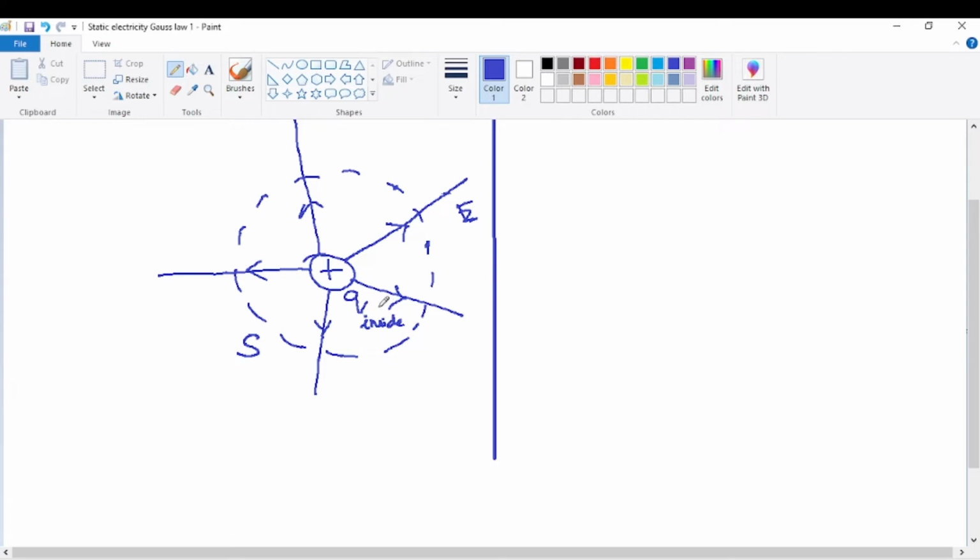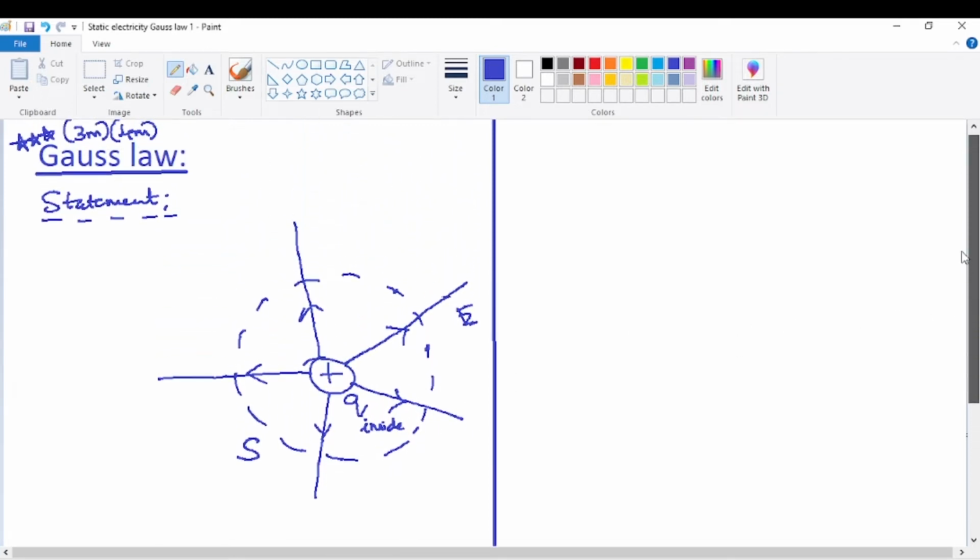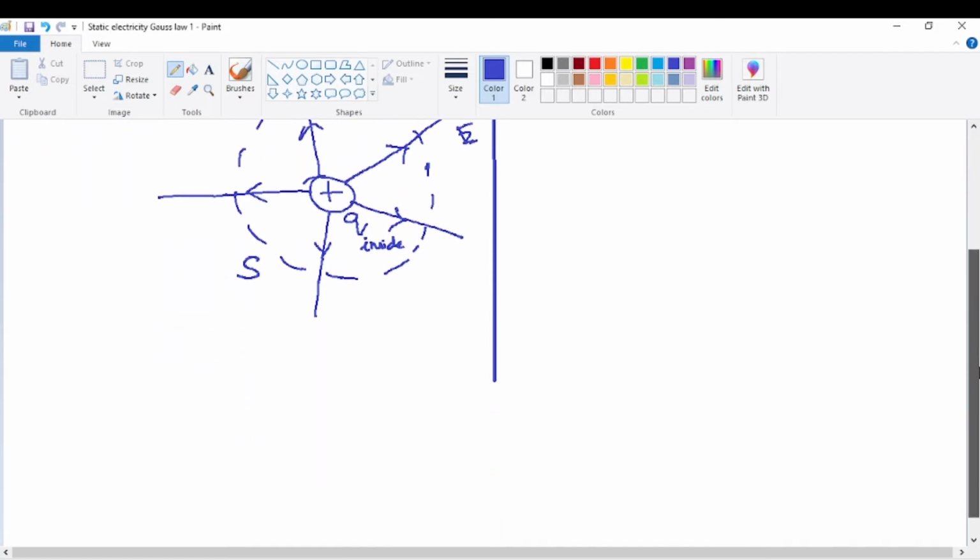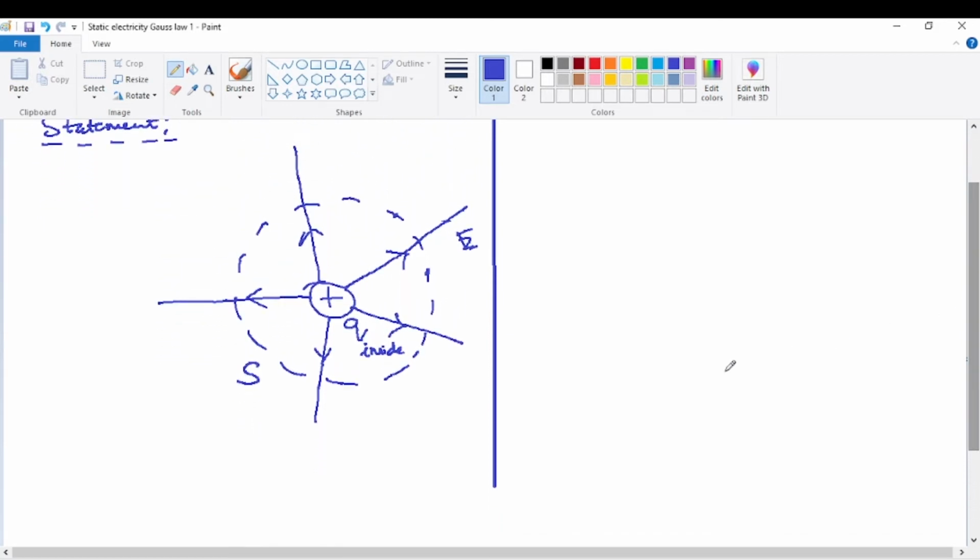So that's the thing here. So now what does the Gauss law state? First the statement. We will see, the statement is very simple. Now the Gauss law simply states that the total flux through the closed surface, that means emerging out of the closed surface, simply it's denoted as... what is the regular symbol for electric flux through any surface?